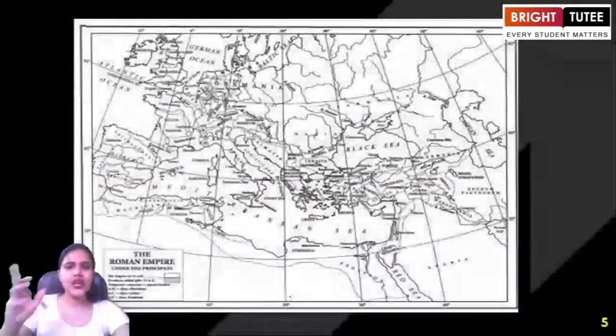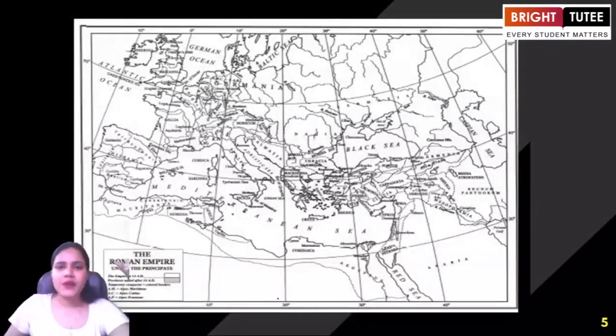Okay. Now, talking about the next map, we are going to understand the extent of the Roman Empire. Have you heard about the Roman Empire? Yes. This was one of the earliest civilizations in the world. When we are talking about the Roman Empire, everyone understands the importance of this place. Everyone knows that since ancient ages till the Middle Ages, we see the expansion of the Roman Empire in different phases.